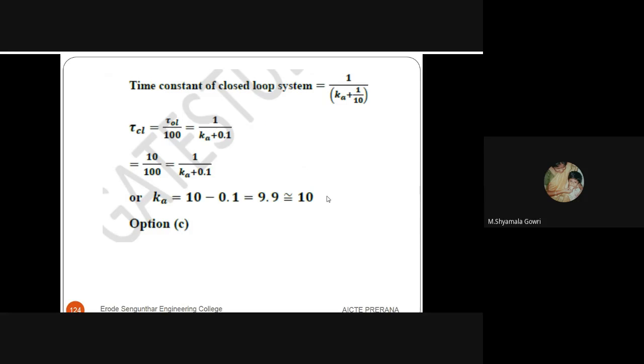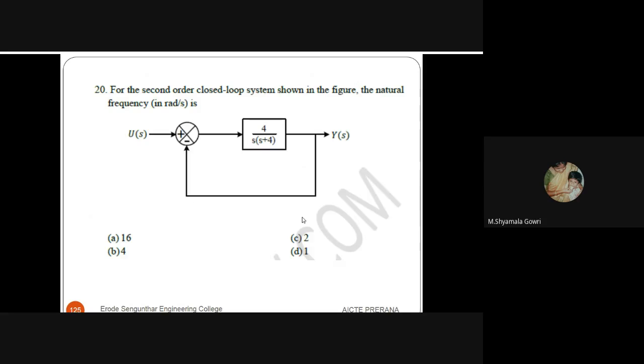Taking inverse Laplace, g of t equals e power minus t by 10, and the open loop time constant is 10. While solving this, h of t is Ka e power minus (Ka plus 0.1) into t. So the time constant is 1 by (Ka plus 1 by 10). By solving this, Ka is around 10. Option C is the right answer.